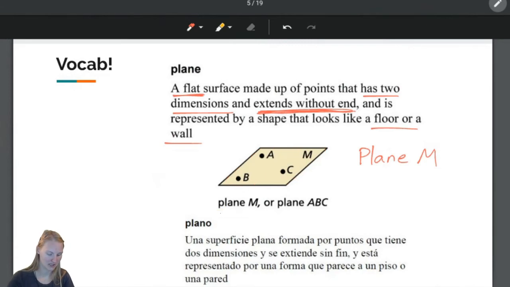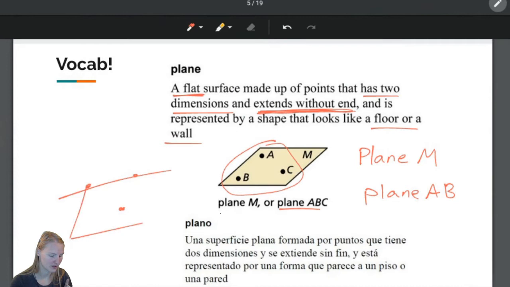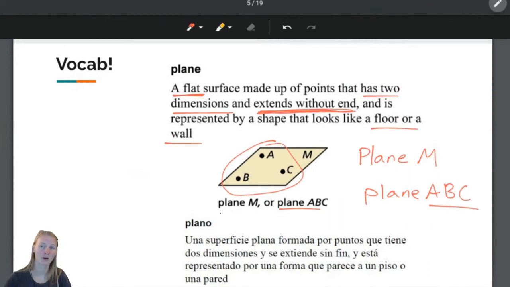Another way to name planes is by taking 3 points. 3 points that are inside of the plane, and then you can just say plane A, B, C. But you do need 3 points. You can't just have 2, because you need 3 points to make a plane. If you just have 2 points, that's a line. That's not a plane. It's the 3rd point that turns this into a plane. And we'll talk more about that on the next slide. So you do need 3 points here.